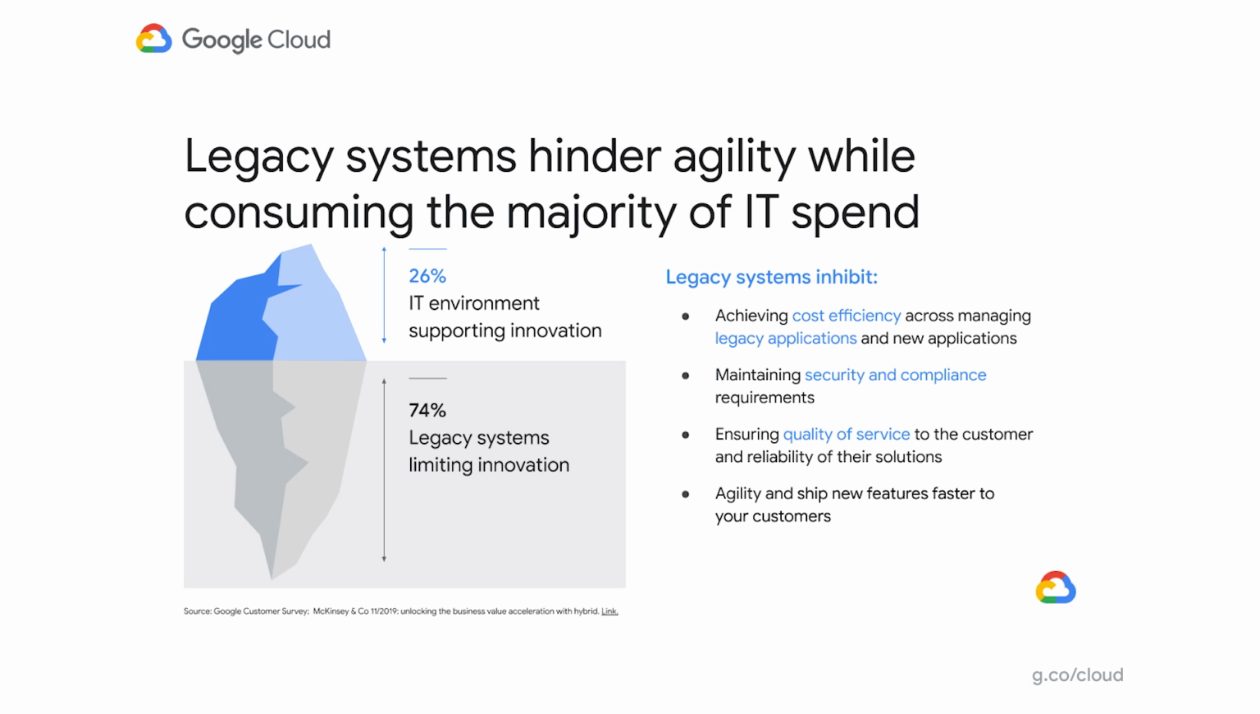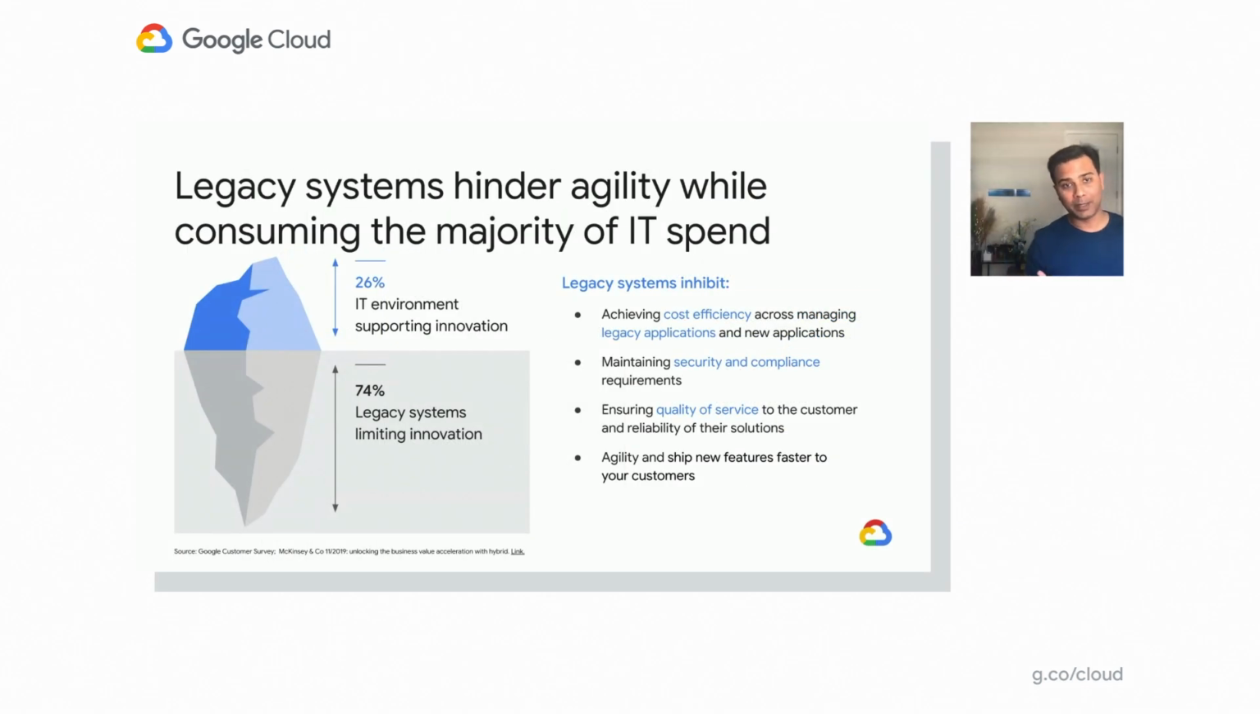So when we talk with customers and any C-level executives, they all have a digital initiative in the organization. But the problem with executing those initiatives is that there are a lot of legacy systems that hinder the business agility while consuming the majority of the IT spend. And when we talk about this majority of IT spend, we talk about legacy applications like Java and .NET applications, which are based on very, very tightly coupled architectures and messy integrations. These legacy systems therefore inhibit achieving any cost efficiencies across the board, across managing these legacy applications and new applications, maintaining security and compliance requirements, and ensuring quality of service to the customer and reliability of solutions, as well as preventing them from the agility in shipping new features to their customers.